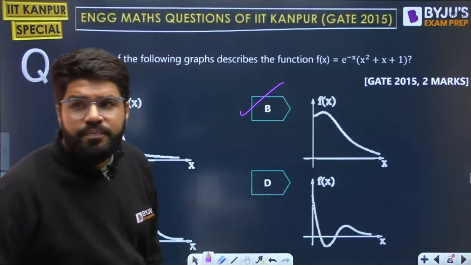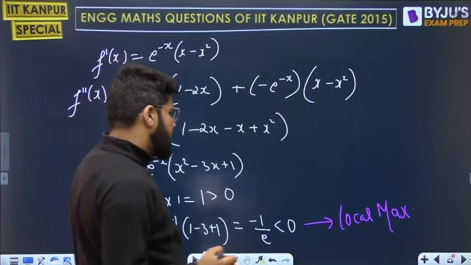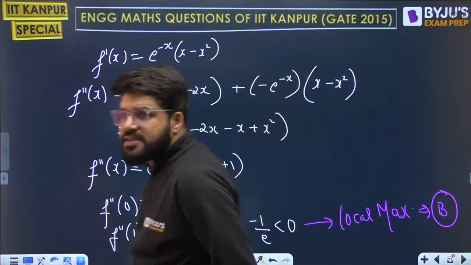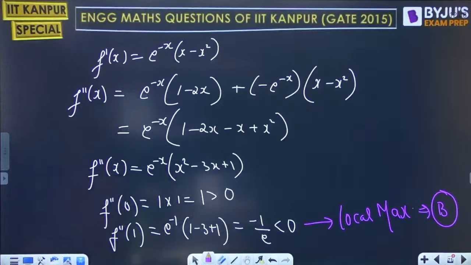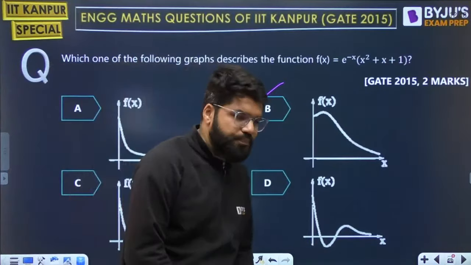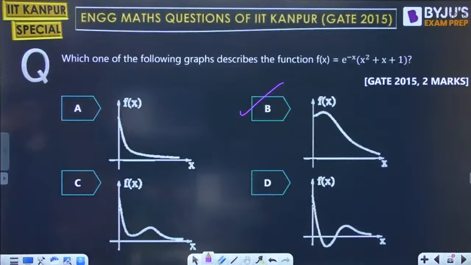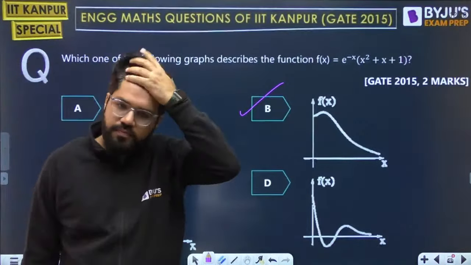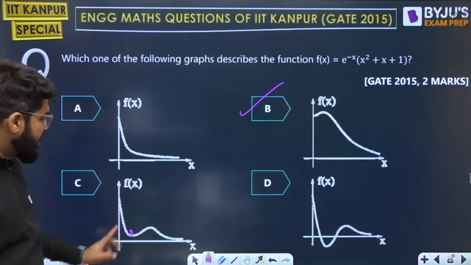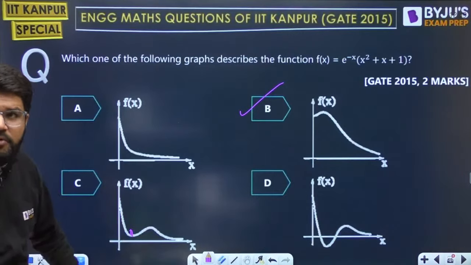Option number B. Right, this is satisfied only by option number B. Correct? Only by option number B. According to option C, x equal to 1 is a local minima, and there has to be another local maxima which is not found.